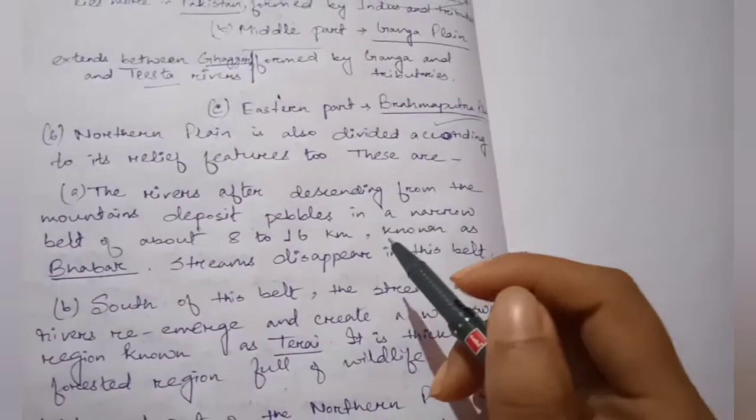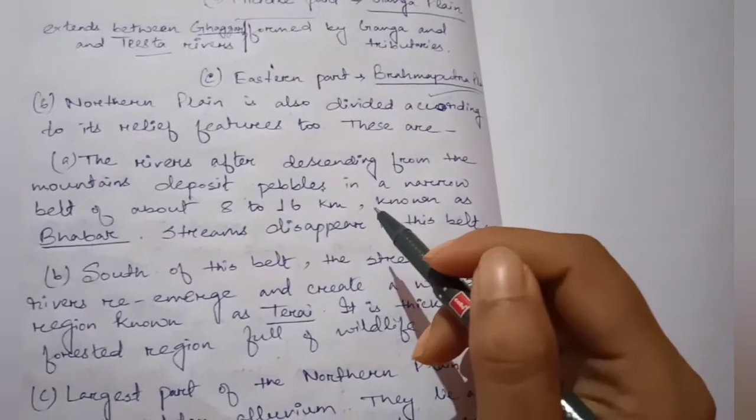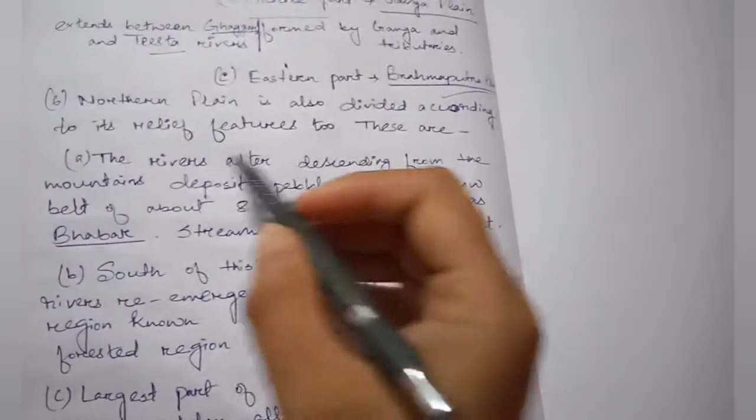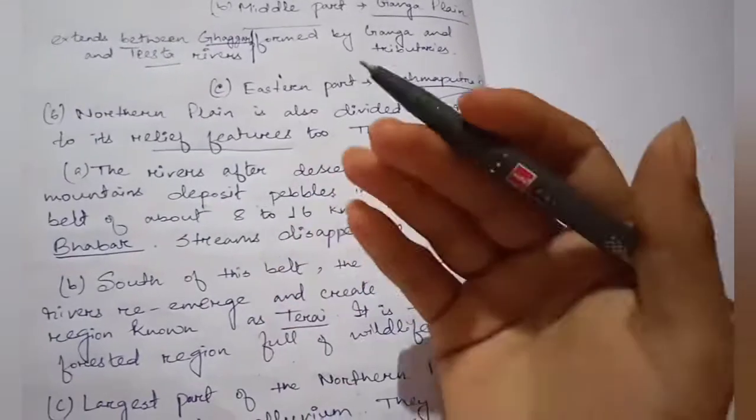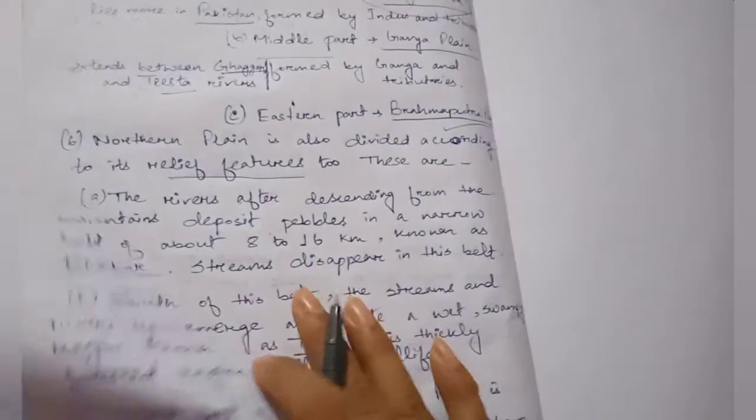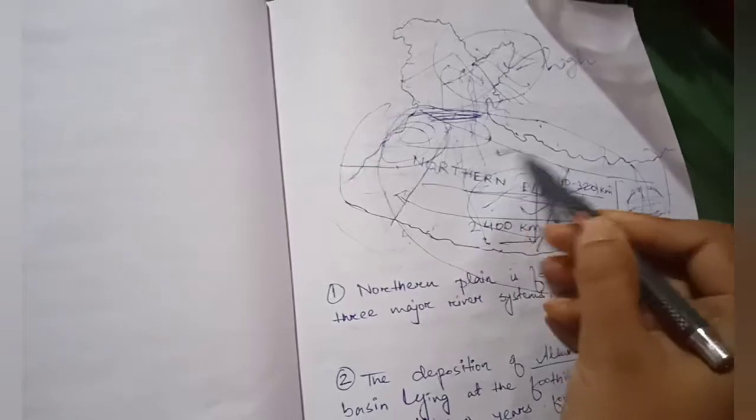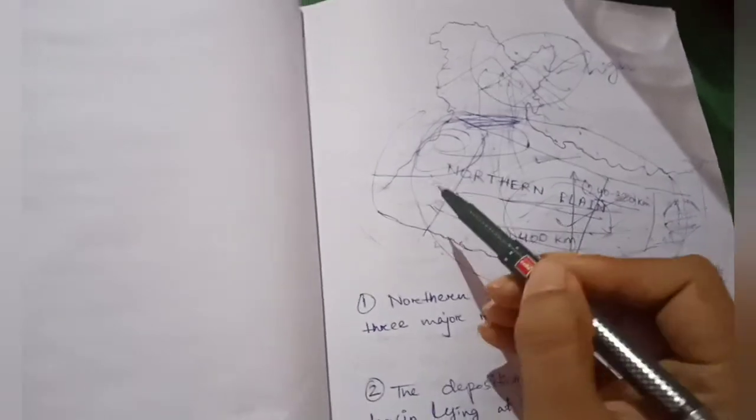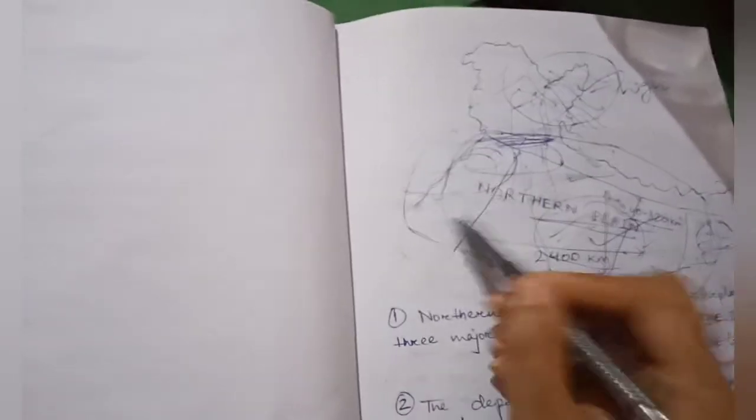But northern plain is also divided according to its relief features. Relief features meaning from higher to lower, or we can say longitudinal extent. That means from this to this. I explained to you from this to this. These are regions to region.